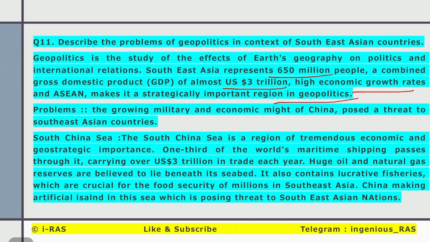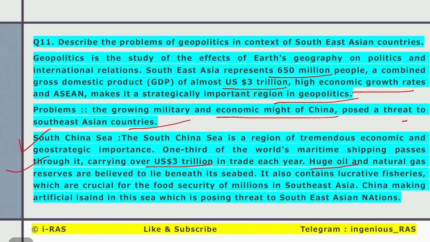However, they are facing some problems such as the rise of China. The growing military and economic might of China poses a threat to the Southeast Asian countries. South China Sea is a region of tremendous economic and geostrategic importance. One third of the world's maritime shipping passes through it, carrying over $3 trillion worth of trade each year.